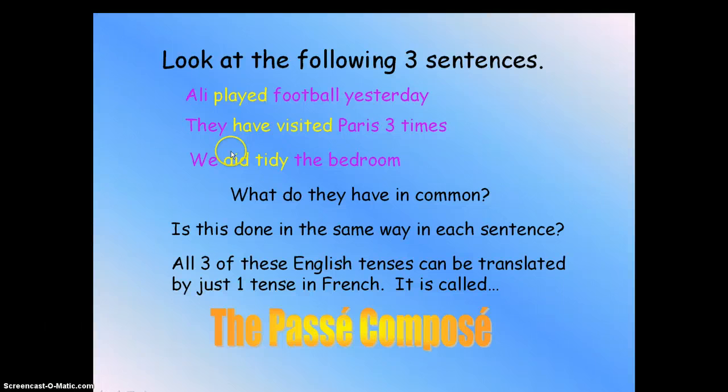Let me give you a trick now. You see here, "have visited." Just use this version, okay? Whenever you use this version, you're not going to make a mistake. So for example, instead of saying "Ali played," you can say "Ali has played," okay? Make sure that you understand these sentences, because you're always going to have a helping verb and a past participle, which makes it simple.